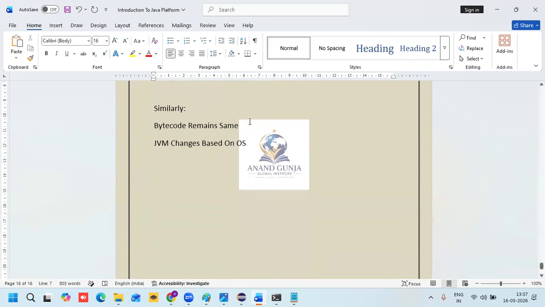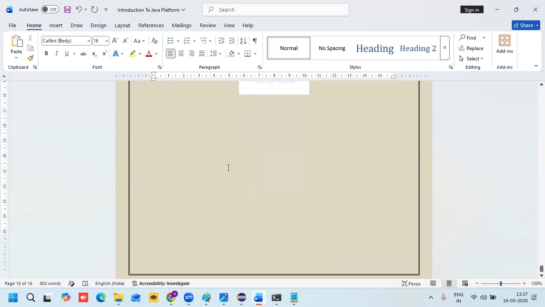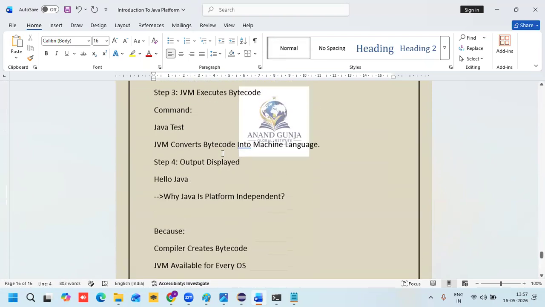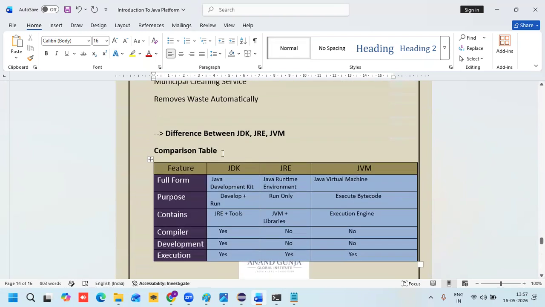Like that. The bytecode remains the same, while the JVM changes based on the OS. That's it. This completes today's session on JDK, JRE and JVM.